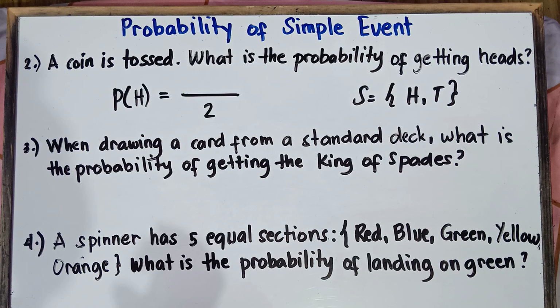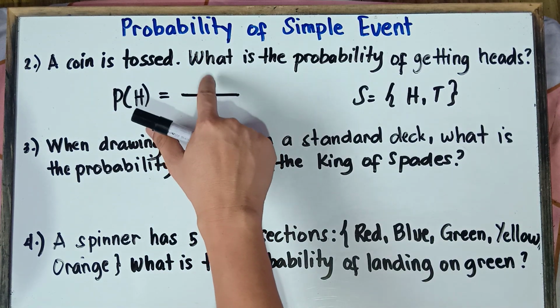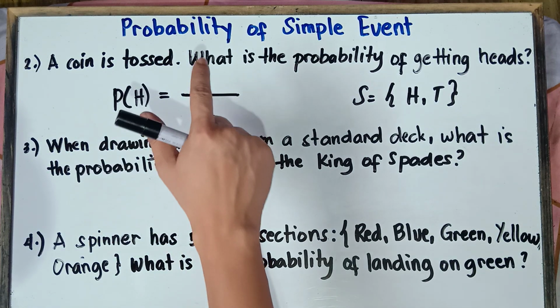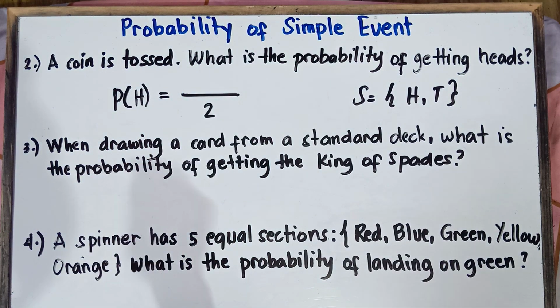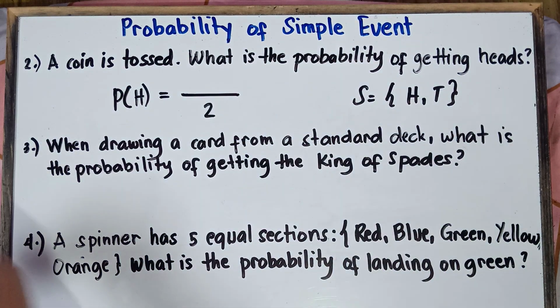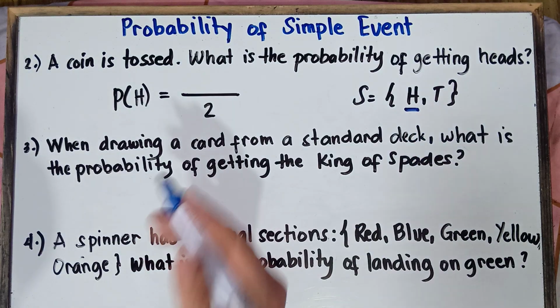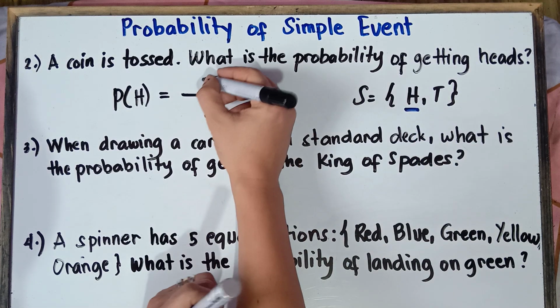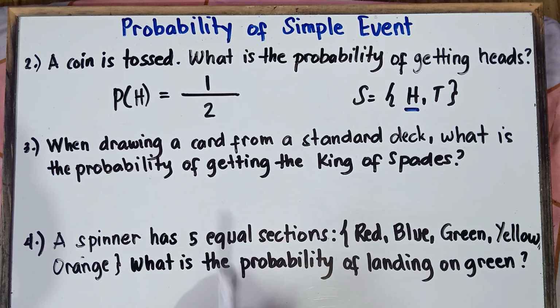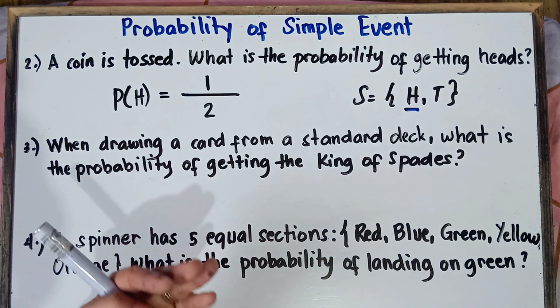Therefore, class, our numerator is the number of favorable outcomes, the thing that you want to achieve. Now you want to get heads. Based on the possible outcomes, there's only one head. Therefore, our numerator would be equal to 1. So the answer for example number 2, the probability of getting heads, would be 1/2.